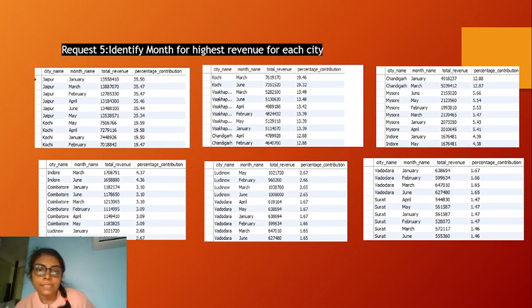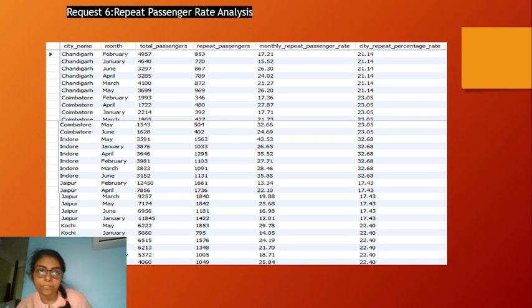The month with the highest revenue: here we can identify that January is the highest revenue month for Jaipur. For Kochi, it is the month of May. In this way, we will understand which city is growing most and at which time. So definitely promoting that will be helpful for the business.